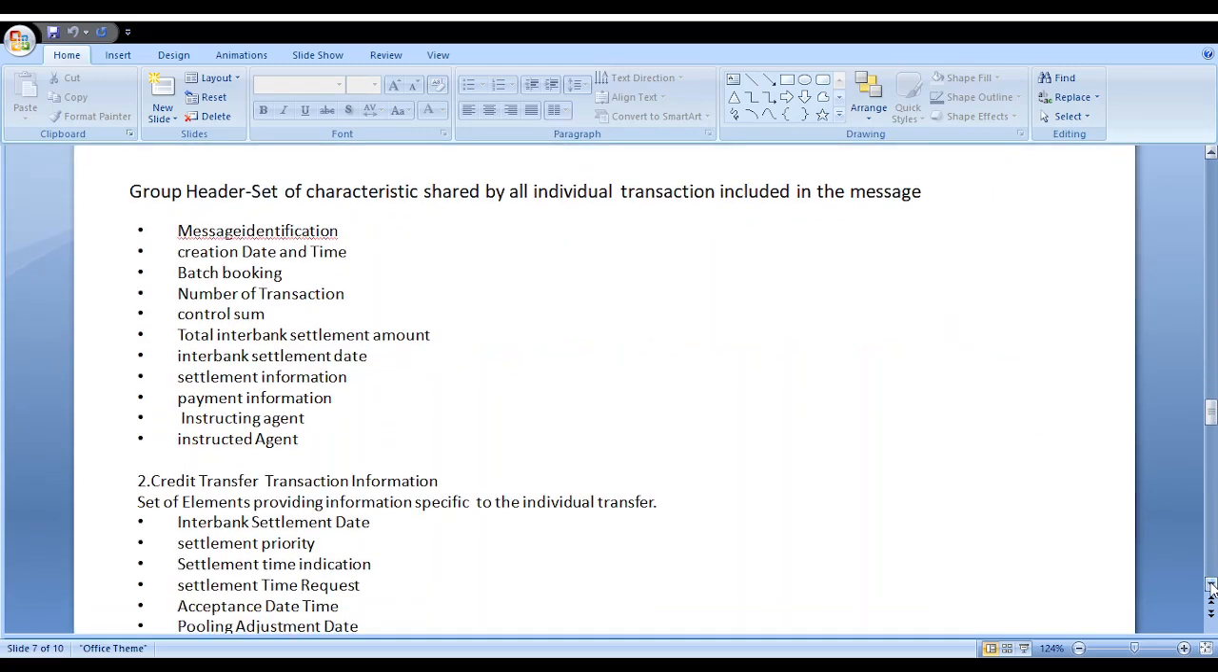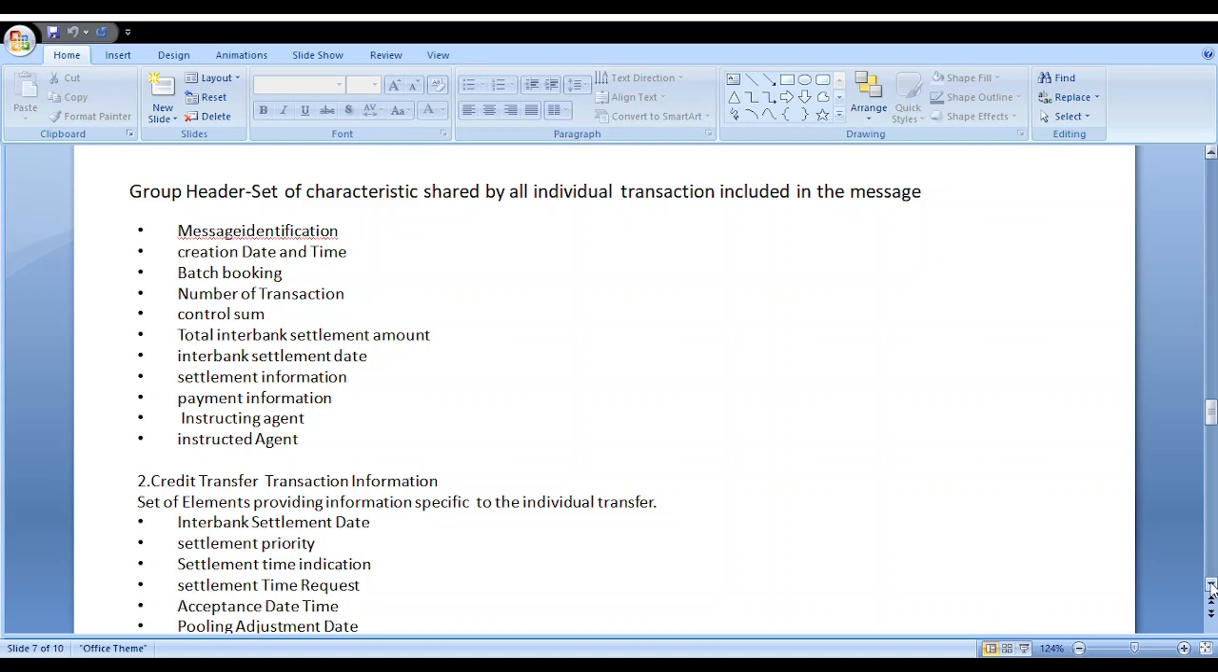Next, we already discussed how the MX messages look. What are the field details accumulated in each header? I will provide that information in this slide. Group header: a set of characteristics shared by all individual transactions included in this message. Message identification, creation date and time, batch booking, number of transactions (how many transactions are coming in this specific batch), control sum, total interbank settlement amount, interbank settlement date, settlement information, payment information, instructing agent, instructed agent. These are all the information available from this header block.